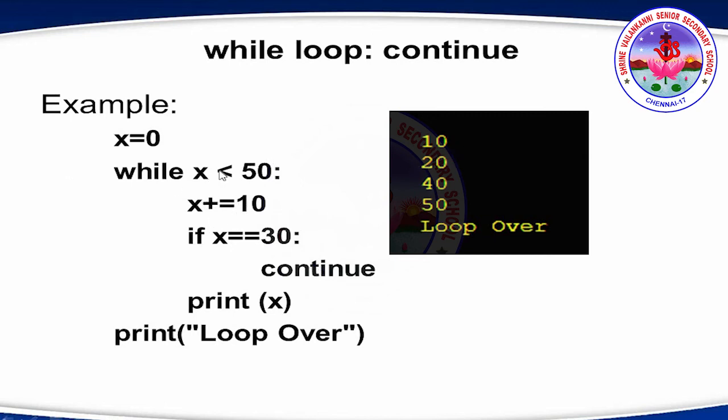So this is less than 50. Once again it adds 10. So 20. 20 is also not 30. It prints 20 and comes back. So again x is incremented by 10. Okay. So here it becomes 30. It goes on, it is equal, right? So it doesn't print. It moves back and checks whether it is less than 50. So 30 plus 10, now 40. 40 again is not equal to 30. So only 30 is skipped, because only 30 is to be skipped and the iteration should be continued. So this is how the continue helps in working.